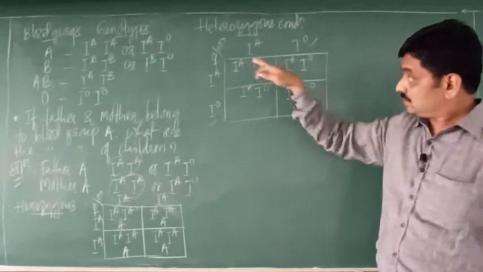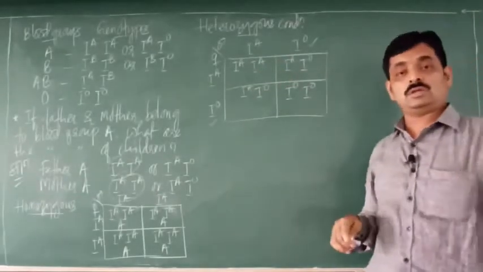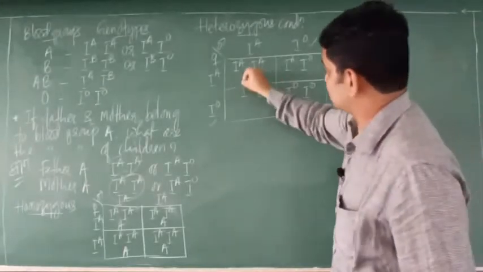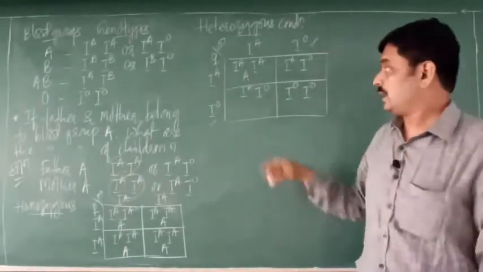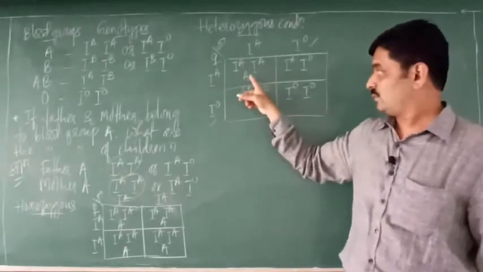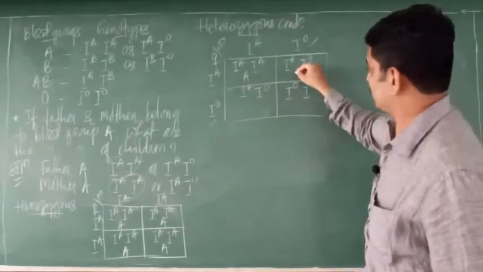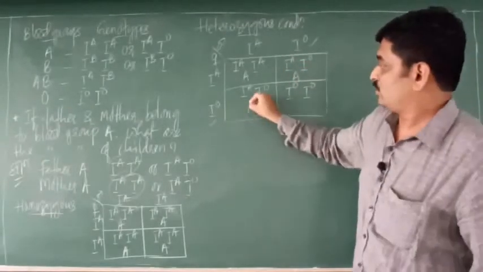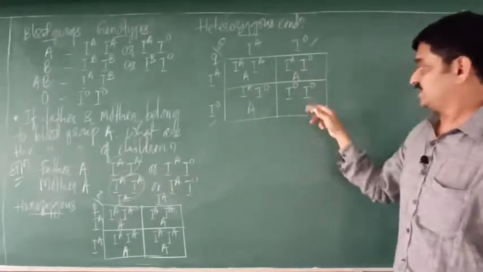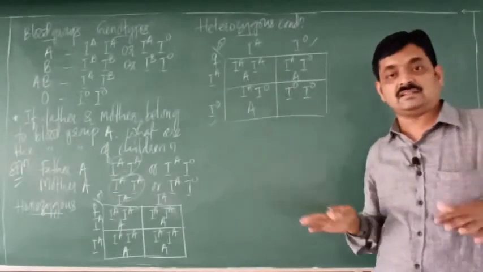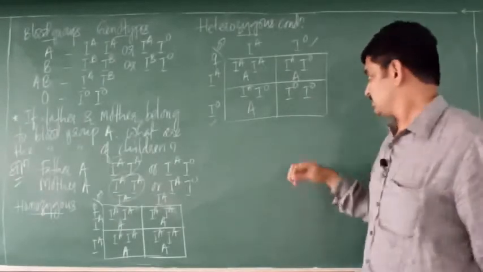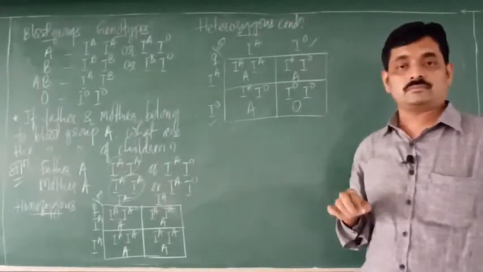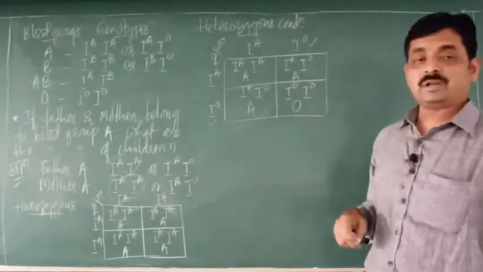Now based on these genotypes, we can easily write the phenotypes. So here the phenotype is A, meaning the blood group controlled by these alleles will be A. Here, so this is genotype, the phenotype is A. Here the phenotype, that is blood group, will be A. In this case, both are recessive alleles which control O. So here blood group will be O. Right?